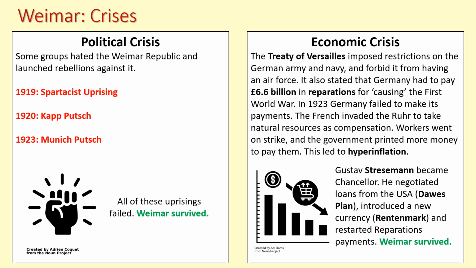So the German government at the time orders the workers to go on strike. They just tell the workers, go on strike, don't do what the French tell you. Because that way, the French then have a choice. Either they bring in their own people to try and do it, but they're not really familiar with it, and can they get enough workers? Or they then threaten them and open fire, which wouldn't be a good look for the French. So in some ways, it's quite a clever move by Germany, ordering them to go on strike.